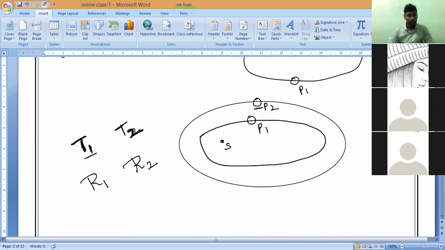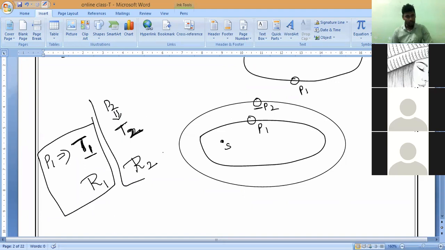The time period of planet 1 is T1 and the time period of planet 2 is T2. Now P1 is here and P2 is here, with average radii R1 and R2.